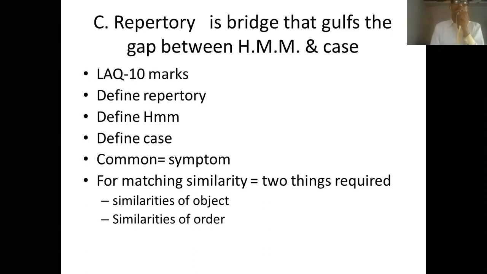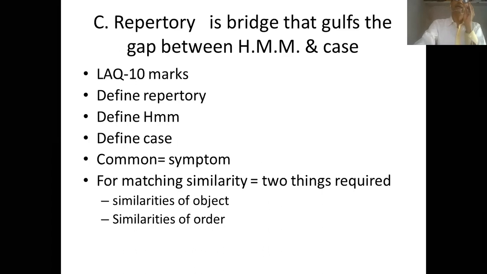So, these are the two essential conditions for matching similarity: the objects should be very similar, and the order in which we compare should also be similar. Now, when it comes to the field of homeopathy, what do we have to match?